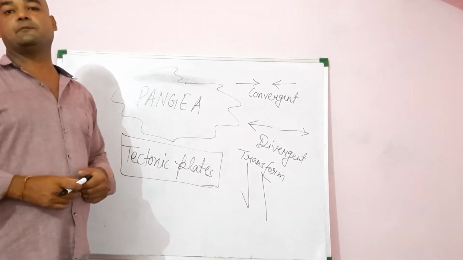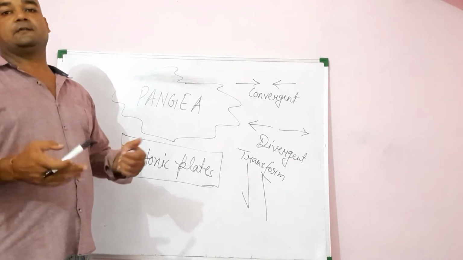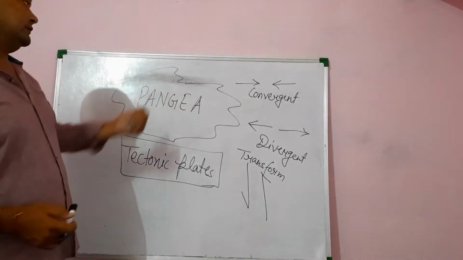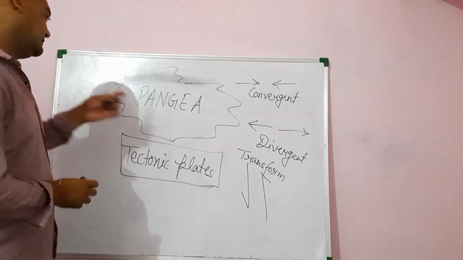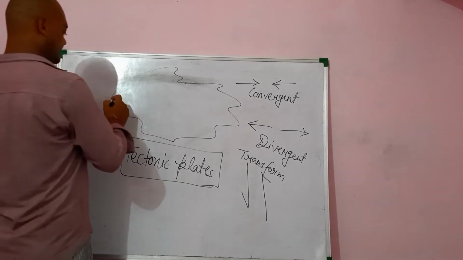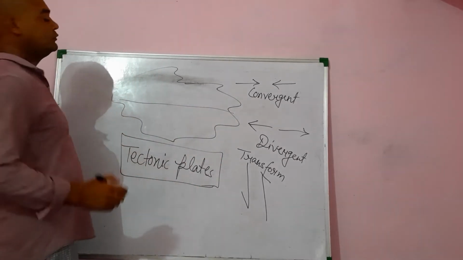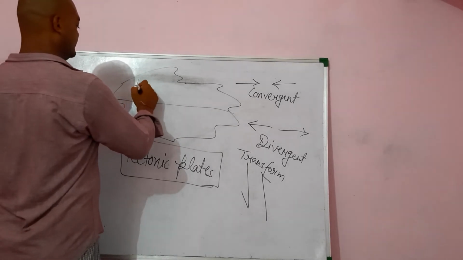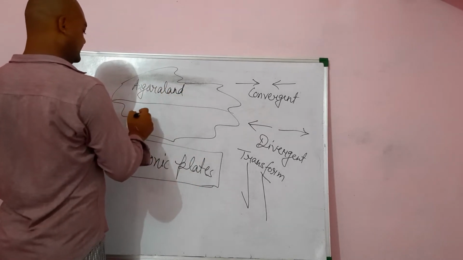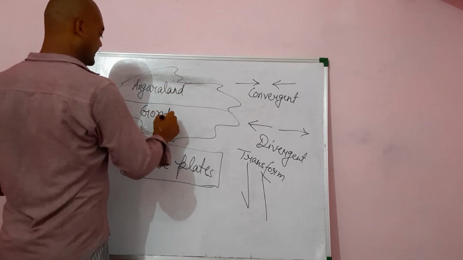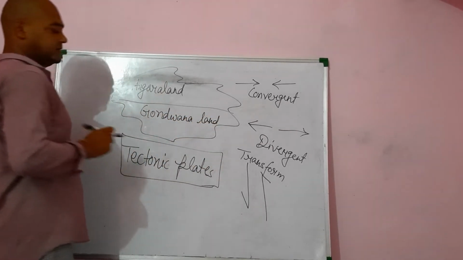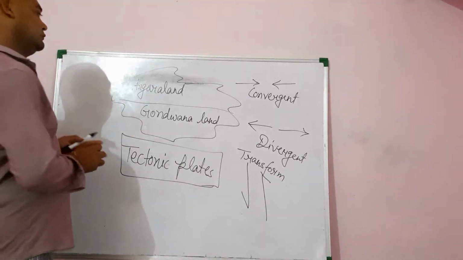Because of such movement of the tectonic plates, the landmass of the globe is changing day by day. So in olden time, there was only one supercontinent, Pangaea. But by the movement of the tectonic plates, this Pangaea divided into 2. The northern part came to be known as the Angara land, and the southern part came to be known as the Gondwana land. Our country India is part of the Gondwana land.